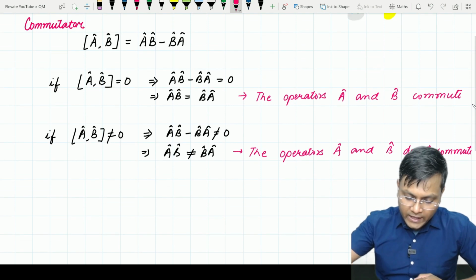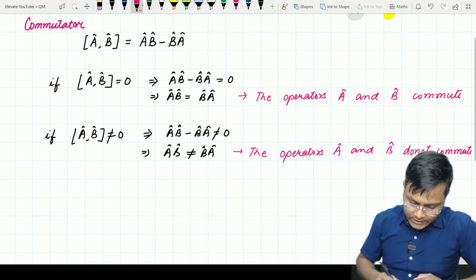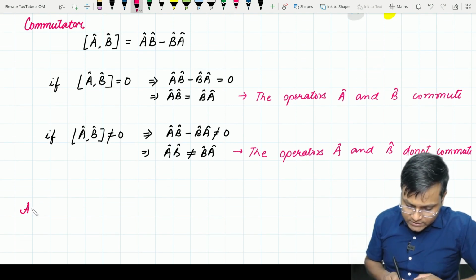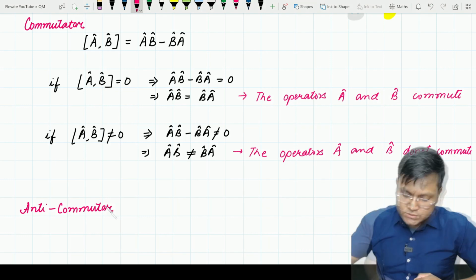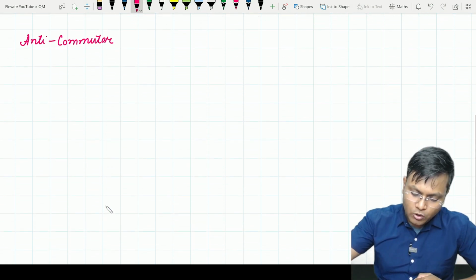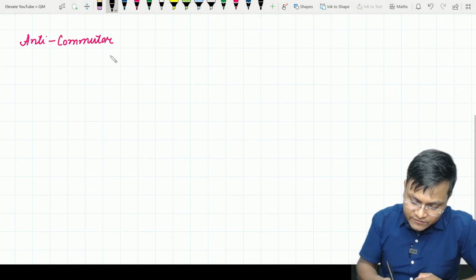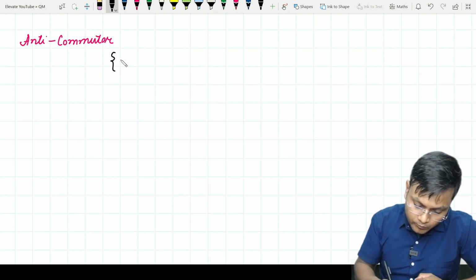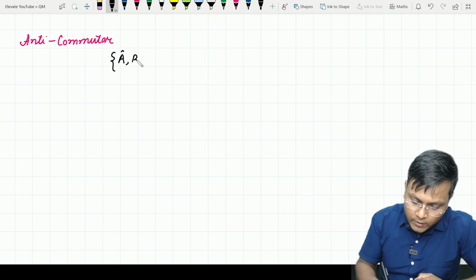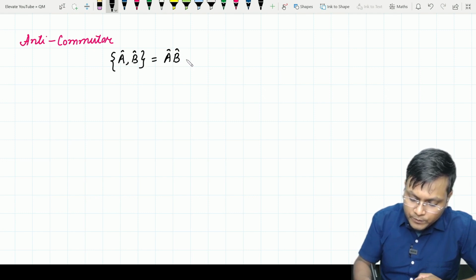Let me define another quantity, which is known as the anti-commutator. So the commutator is defined in this way, but there is also another quantity called the anti-commutator, which I will define. The anti-commutator of, let's suppose, two operators A and B is defined as, within curly brackets, A comma B is equal to A operating on B plus B operating on A.